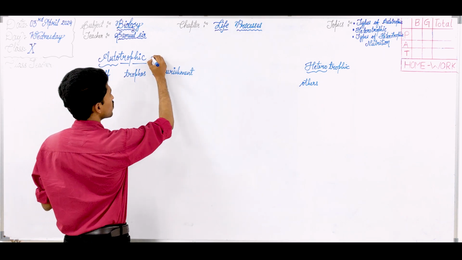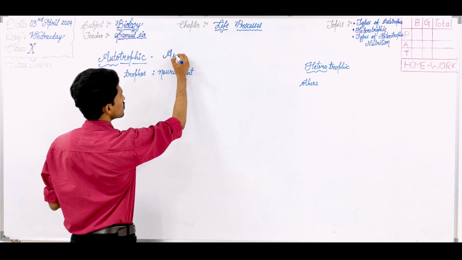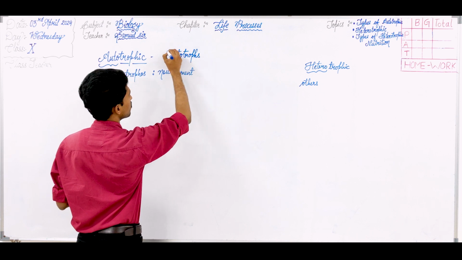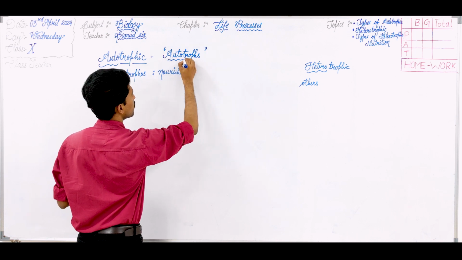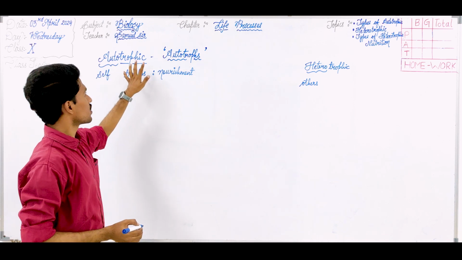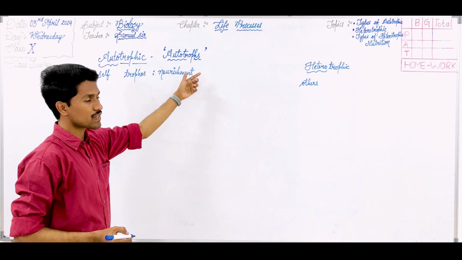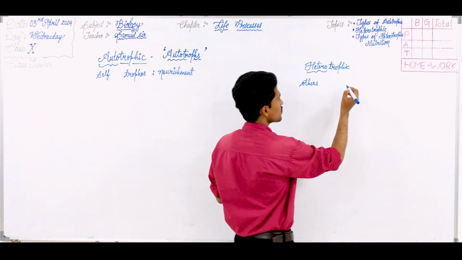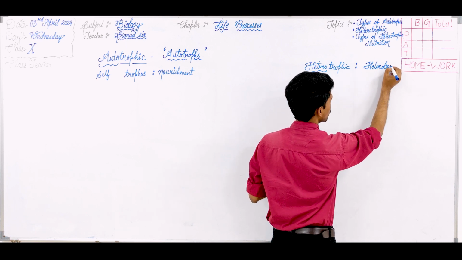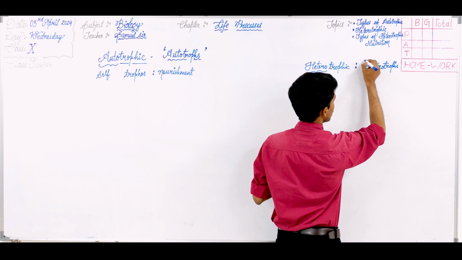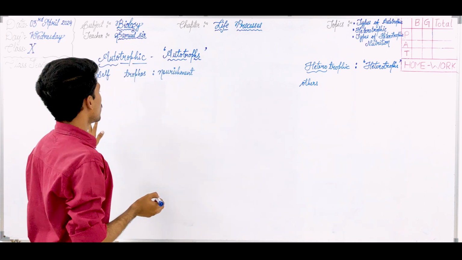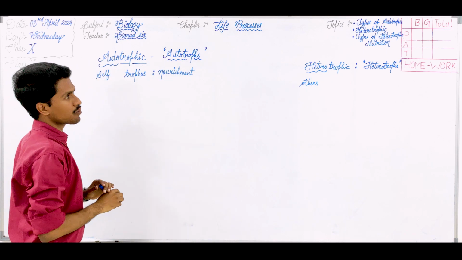The organisms who follow autotrophic mode of nutrition are so called as autotrophs. Similarly, coming to this part, the organisms who follow heterotrophic mode of nutrition are called as heterotrophs, as they depend on others for nourishment or nutrition purpose. Now, let us start with the types of autotrophic mode of nutrition.